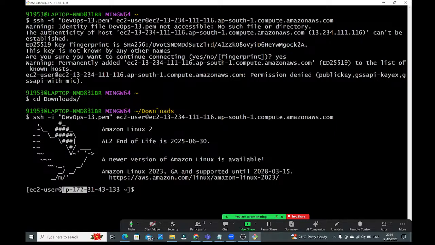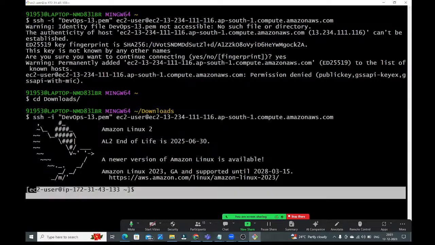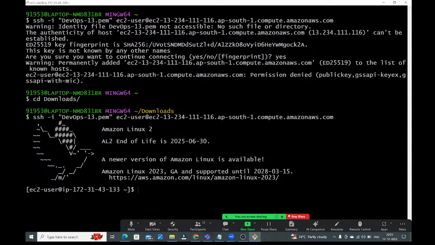This is the IP of your Linux virtual machine. ec2-user. For every machine, one default user is available. See here, we have created Amazon Linux. For Amazon Linux, the default user is ec2-user. Suppose if you take the Ubuntu distribution, the default user is ubuntu. Guys, in any machine, one super user is available and another default user is available. Here the super user is root, and the default user is ec2-user. Same way, we can create other user accounts also. How to create other user accounts, we will discuss in our Linux sessions, guys.